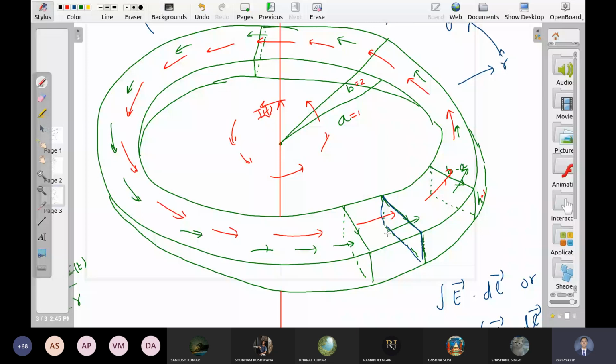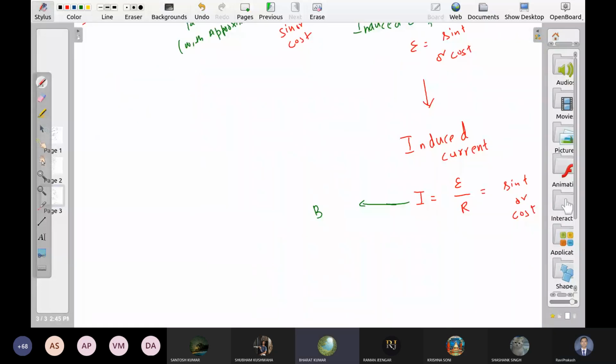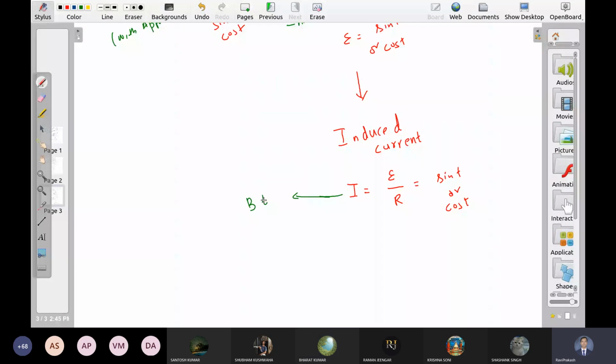What is the nature of this magnetic field? क्या ये भी time varying है? Or it is constant? Time varying है ना sir ये भी. This is again a time varying current. Yes. So apply Faraday's law again. So this is induced.